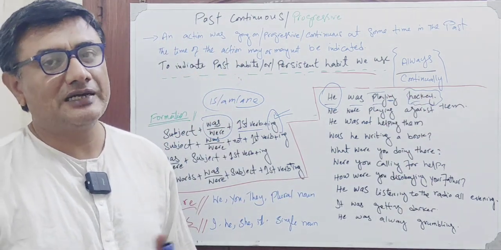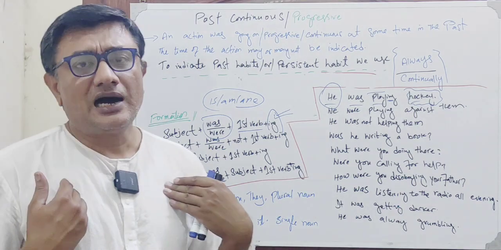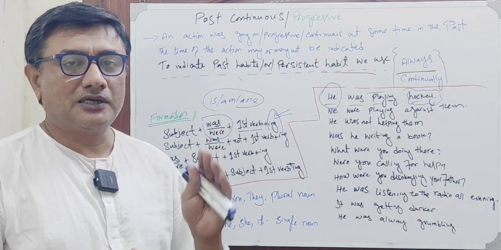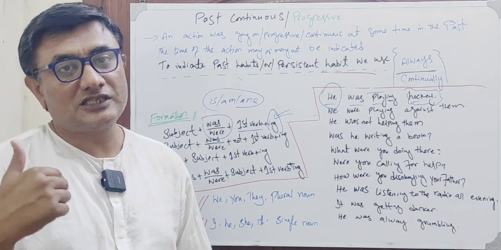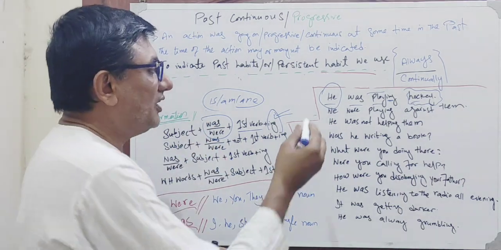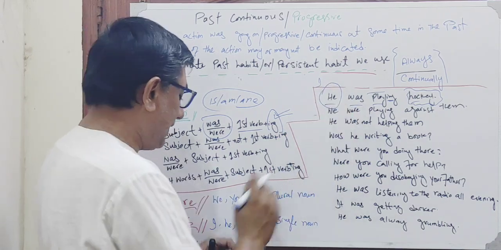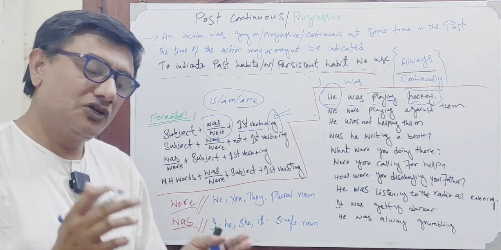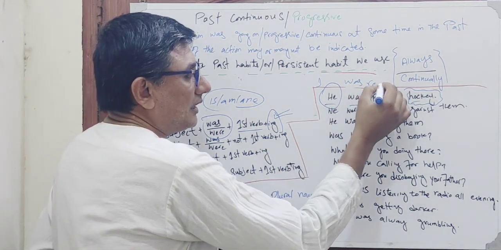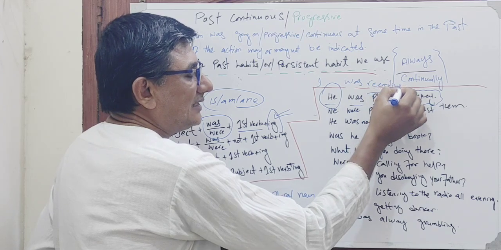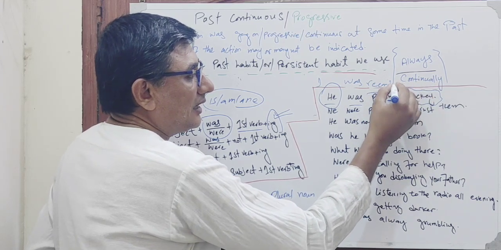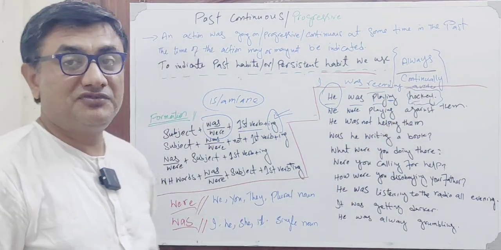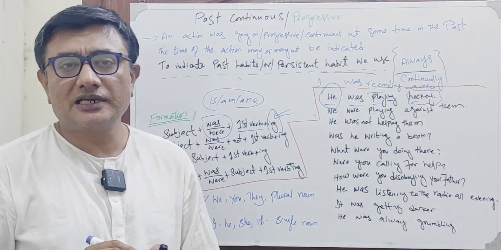So this is how we can make a simple sentence. Like, I'm recording this video. If I have done something in the past, like I was recording a video, so it's past. In place of he, I'll put I, and along with it I will use was, and record a video. We will add record, R-E-C-O-R-D, we will add ing, and then a video, V-I-D-E-O. I was recording a video, maybe yesterday, maybe last day.